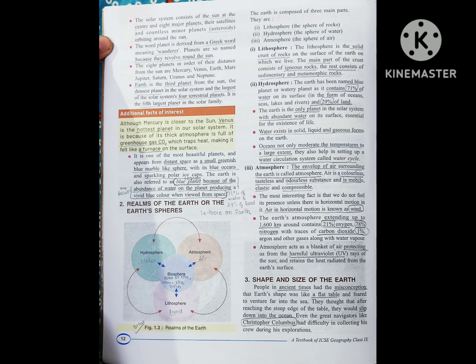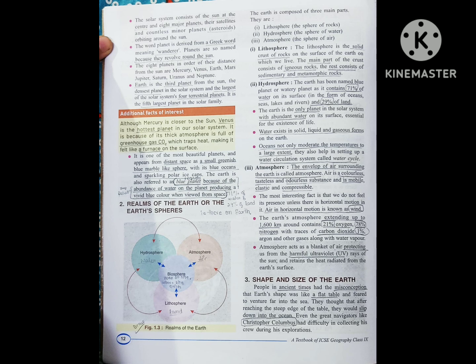Second topic of this chapter is realms of the Earth, or the Earth spheres. Realms of the Earth, we have three realms: lithosphere, hydrosphere and atmosphere. Lithosphere is made up of rocks and hydrosphere is made up of water, because hydro means water, so we can understand from the word hydro only that it is made up of water. Atmosphere, it is made up of air.